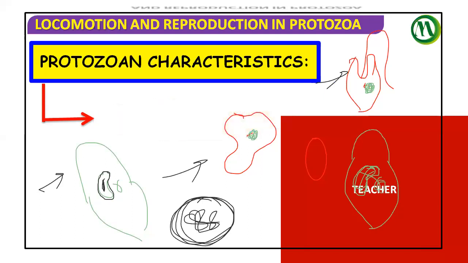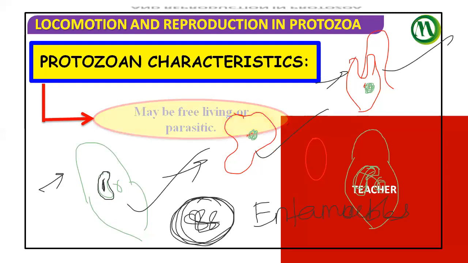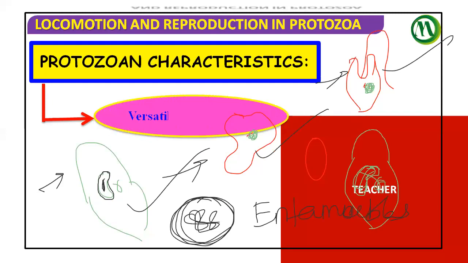Amoeba, euglena, paramecium, whatever, they may be free living or parasitic. Whatever I have drawn here, amoeba, euglena, paramecium, all these are free living. We have some parasites also. Well-known parasites are there, like Entamoeba histolytica and Plasmodium vivax, which causes malaria. All these are from this particular phylum only. They are versatile in locomotion; there is huge speciality that we are going to learn.